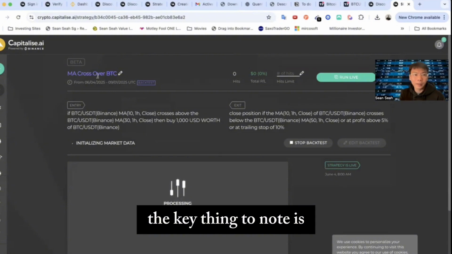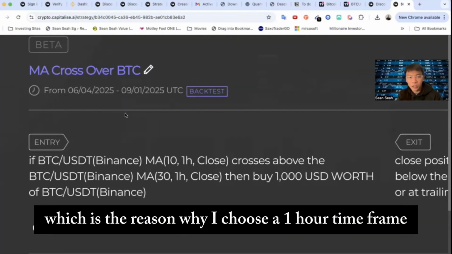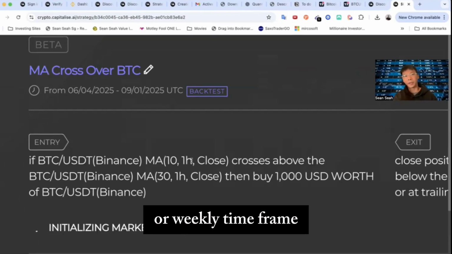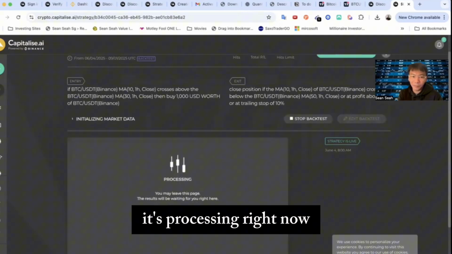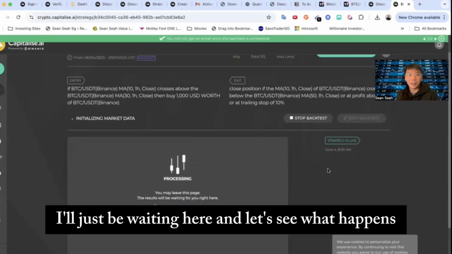The key thing to note is the backtest period is only for the past 3 months, which is the reason why I chose a 1 hour time frame or even lesser. Because if it's a daily time frame or weekly time frame, there may not be enough trading triggers. It's processing right now, and you can click here to email you when it's ready. For me, I'll just be waiting here and let's see what happens.